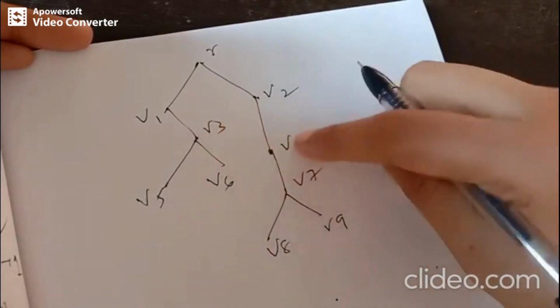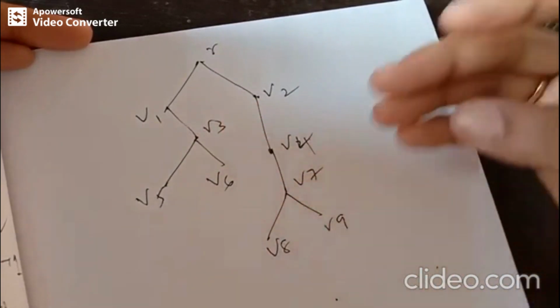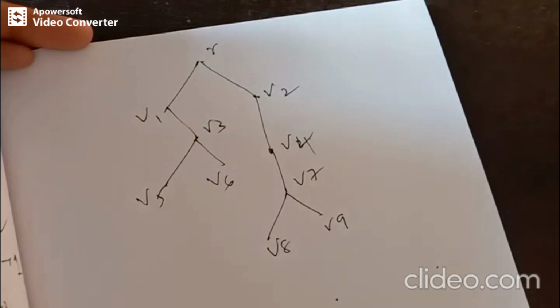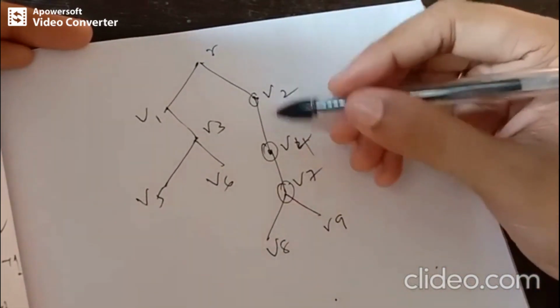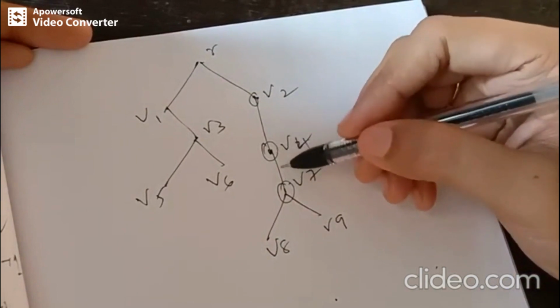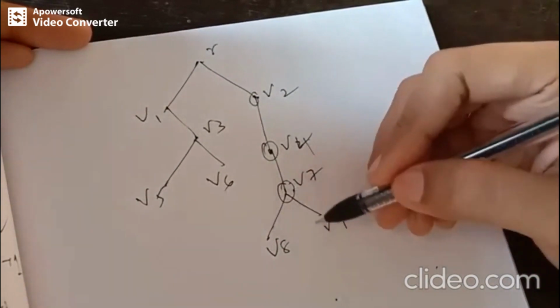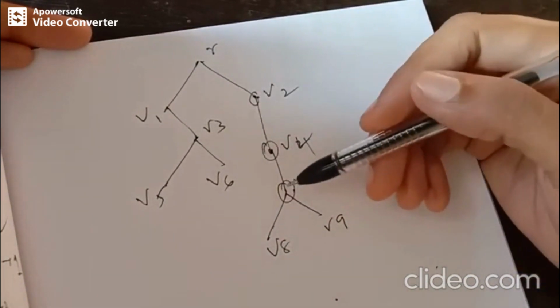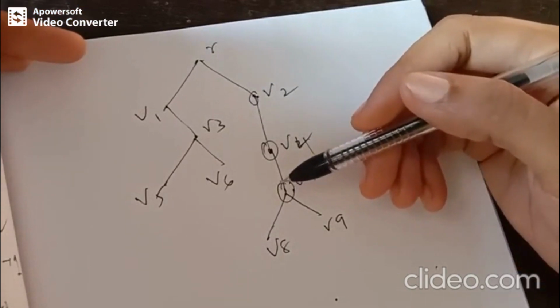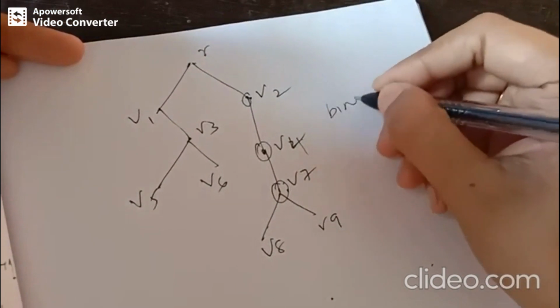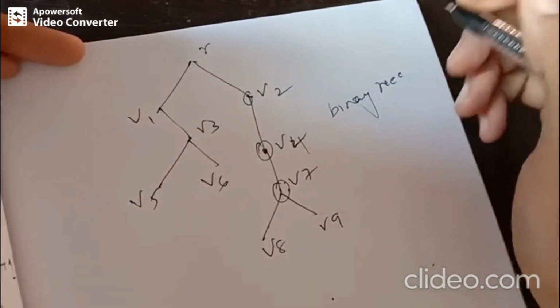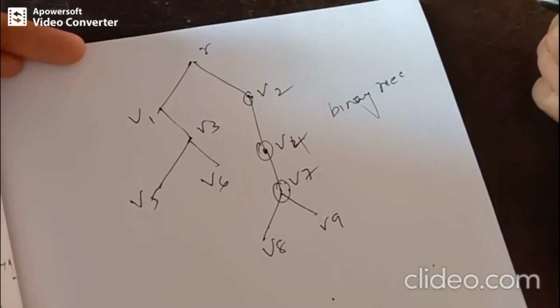So there is a difference in the out degrees of different internal vertices. Here the out degree is 1, here also the out degree is 1, but here the out degree is 2. So this is an example for a binary tree,